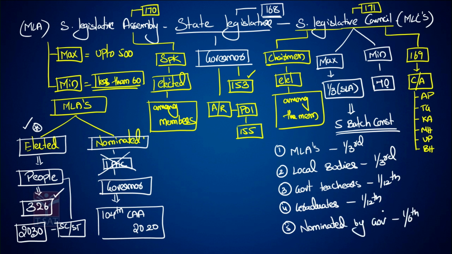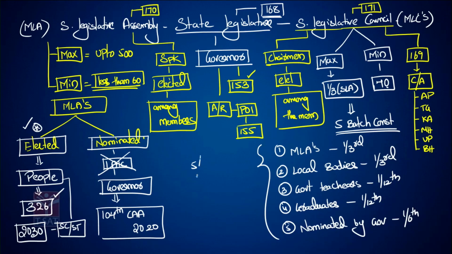1/6 of the members are nominated by the governor for 5 different categories. What are they? Arts, literature, social service, technology, cooperative movements. So 5/6 of the members of the council are elected and 1/6 are nominated.